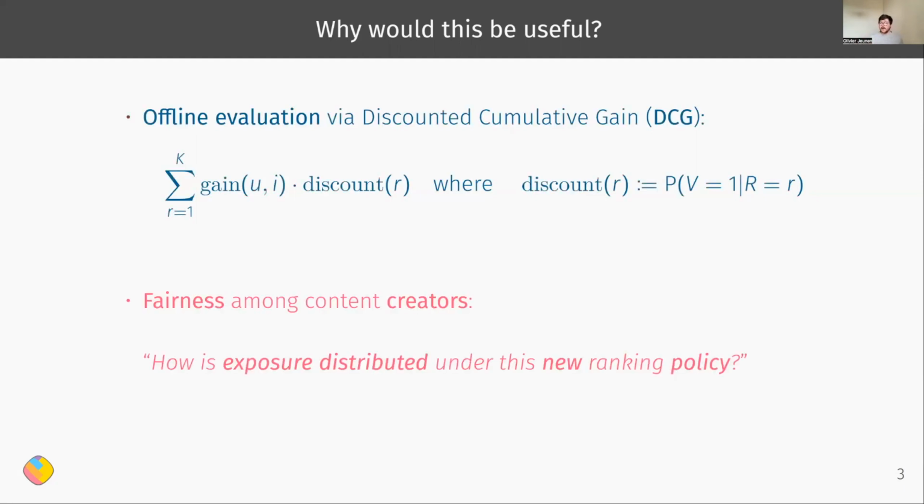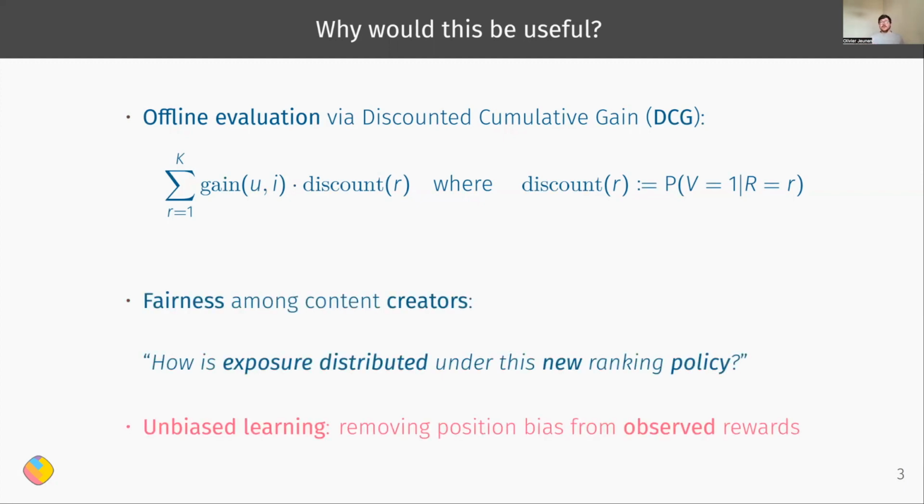We can also think about fairness among content creators in terms of the exposure that they get, right? If some new ranking policy is going to significantly shift this distribution, we might really want to be aware of it. And moving on from simple measurement, we can use these estimates for unbiased learning to rank as well.